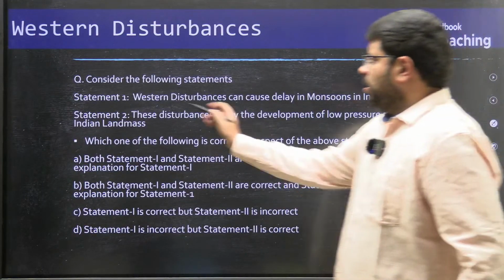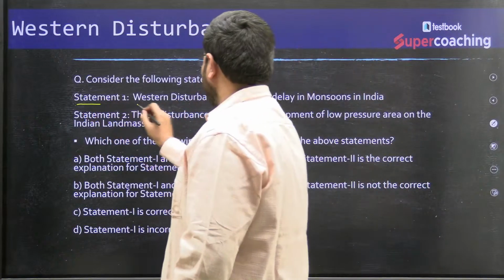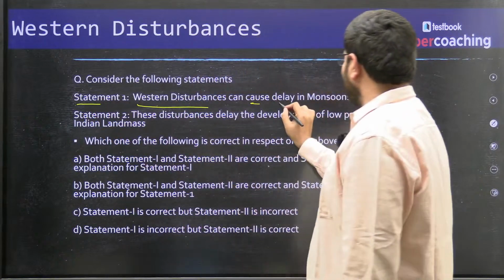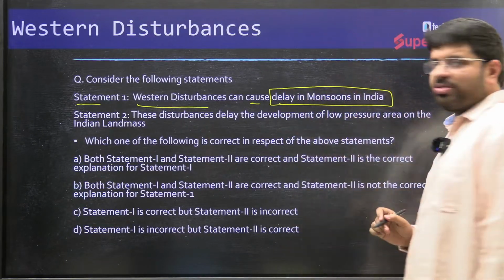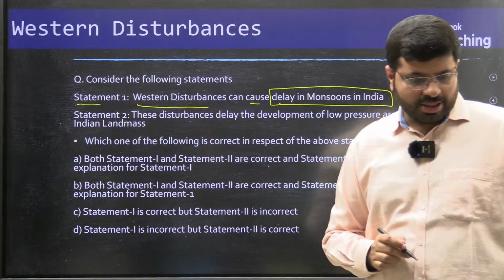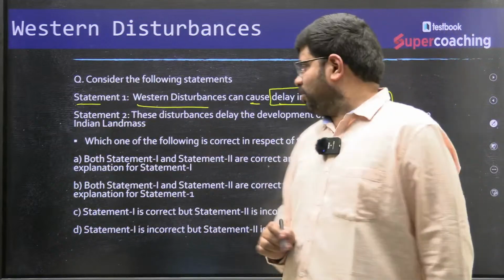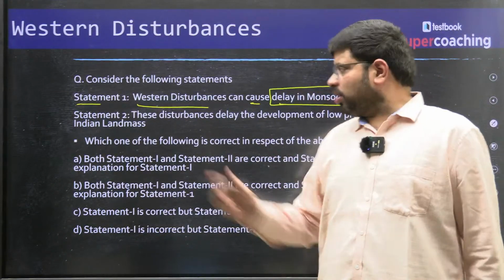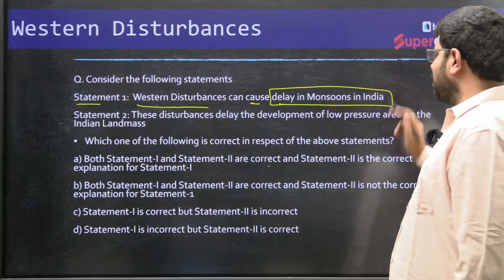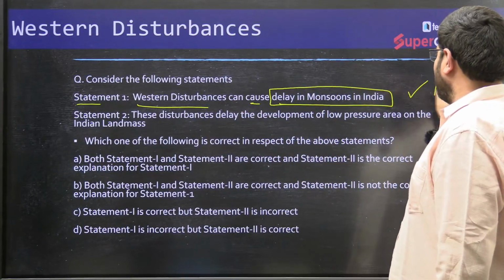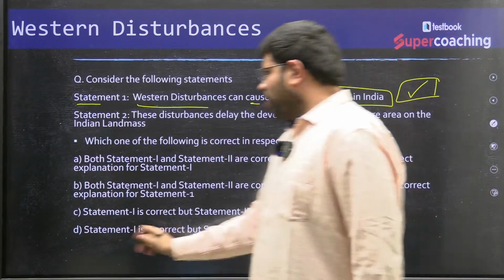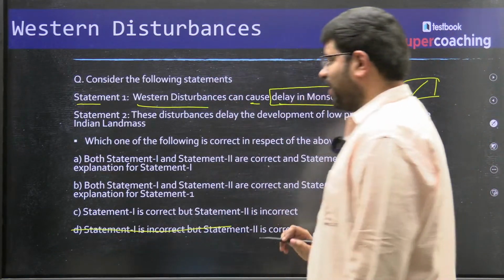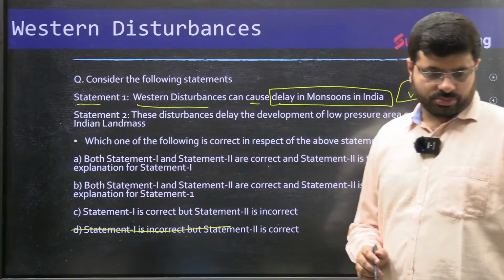Here, statement 1: Western disturbances can cause a delay in monsoons in India. Can they cause delay in monsoons in India? Somebody says answer as B. Let's see whether the statement is right or not. Yes, they can cause delay. If they can cause, then the only option which you are eliminating is this, right? Now statement 2.